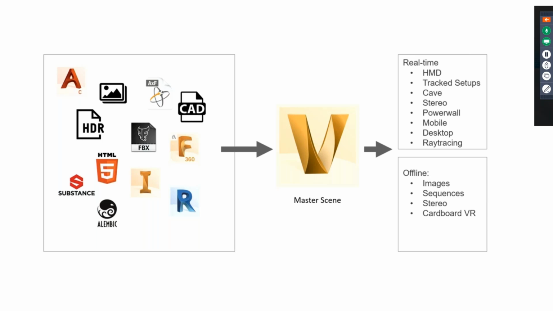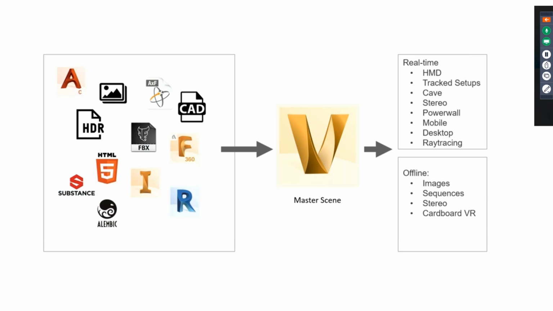So there are a lot of file formats which can be read inside VRED. What do you do when you import so many different data? You have to prepare the scene. You have to really work inside the software. And why do you want to take all this pain? Because, based on your requirement, you can create very compelling images.